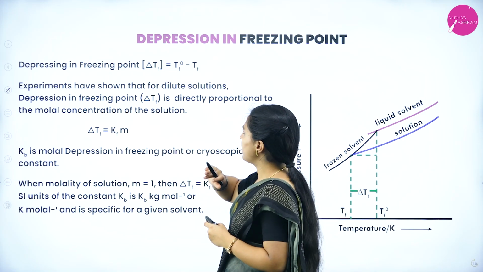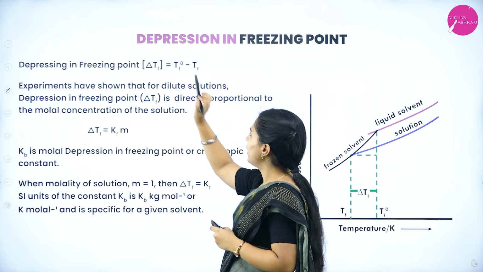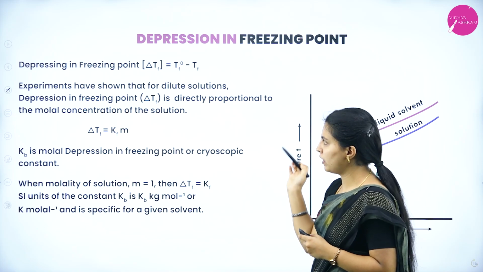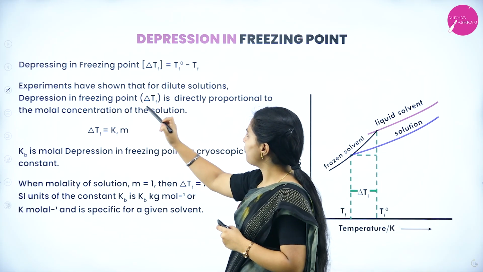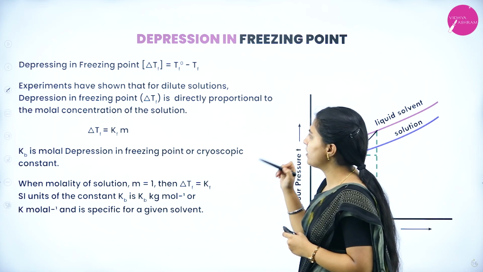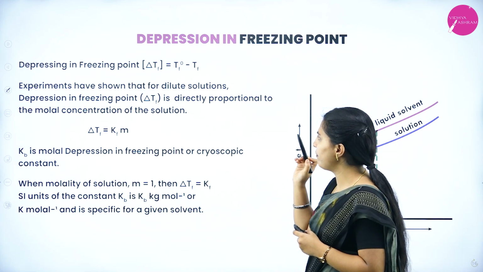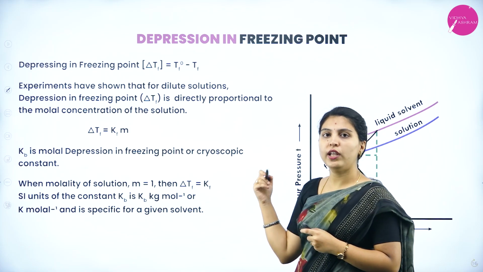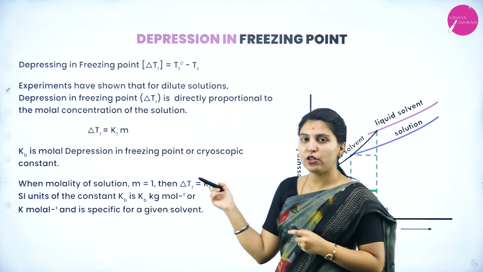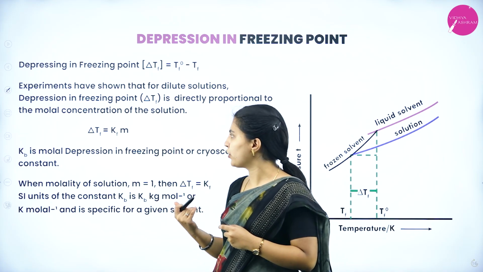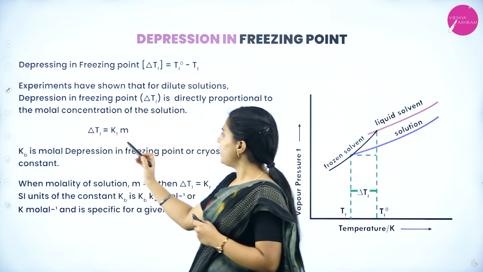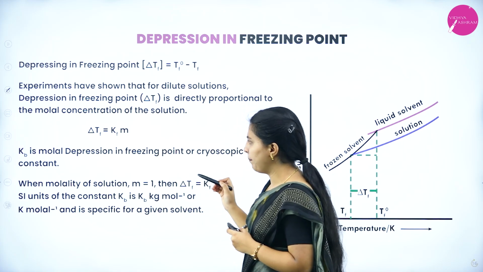Okay, depression in freezing point, delta Tf equal to Tf naught minus Tf, that is of a pure solvent and solution. Experiments have shown that for dilute solutions, depression in freezing point delta Tf is directly proportional to the molar concentration of solution. Here also freezing point depression is directly proportional to the molar concentration of solution. So, delta Tf equal to Kf into m.